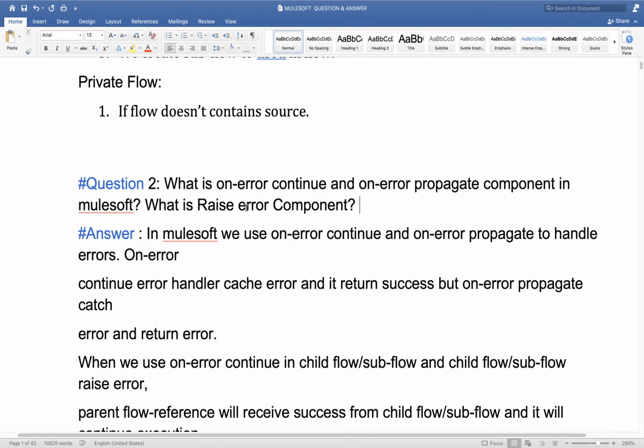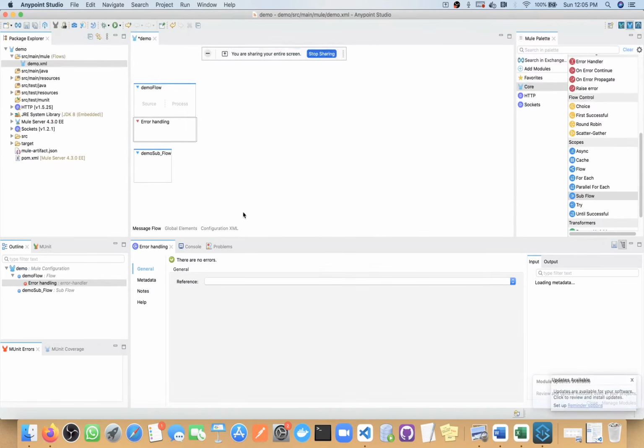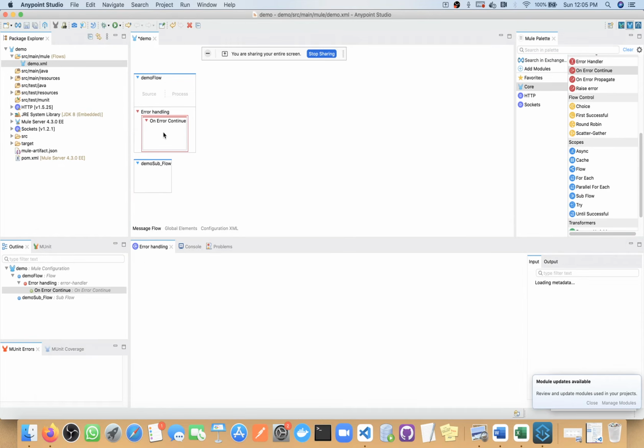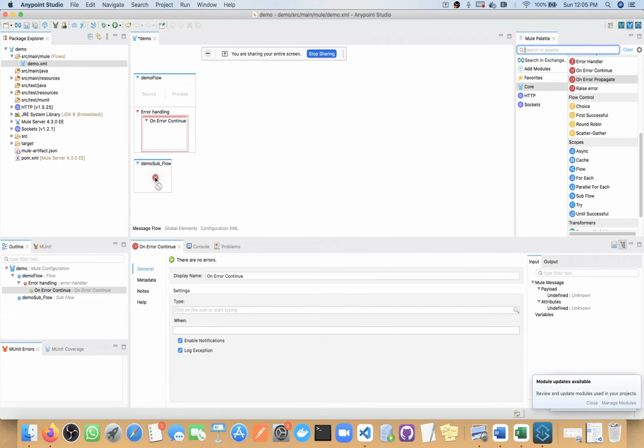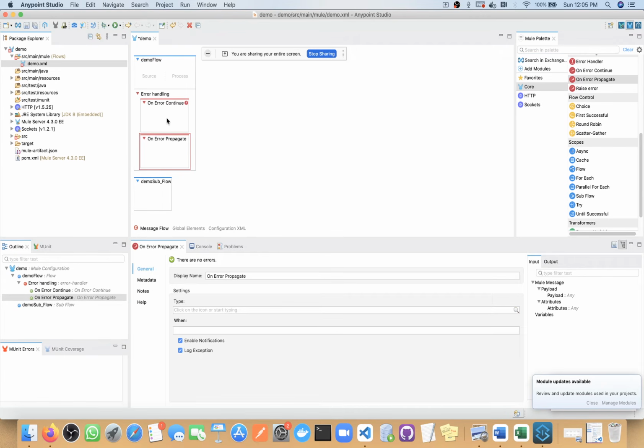So if on error continue catches that error, then after whatever processing we do inside on error continue, it will send 200, it will send success. Let me configure one on error continue here, and one on error propagate here.